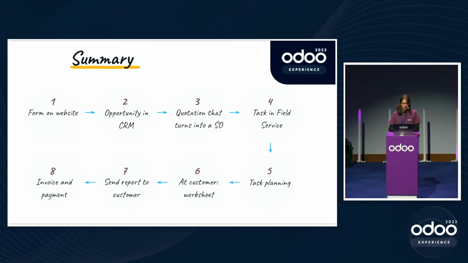And from there were different types of views that allowed me to manage and plan my intervention. Once my task was planned, I just had to go to the customer and make the intervention. So my agent filled in the worksheet template that was configured on the product. When that was done, I sent the report to my customer, and then I issued the invoice and registered the payment to the bank. Again, the invoicing is available in the customer portal as well as the payment. Something I forgot to mention, but your customers can pay their invoices directly in their portal.